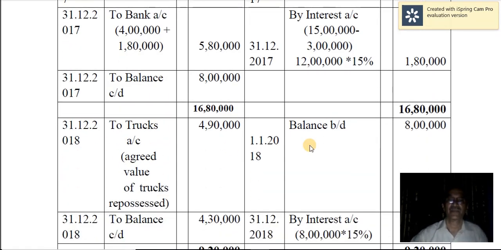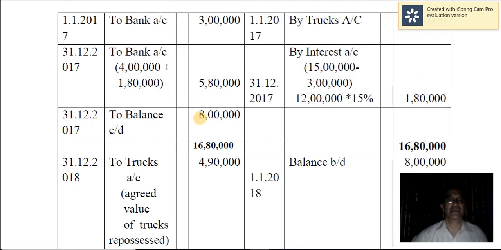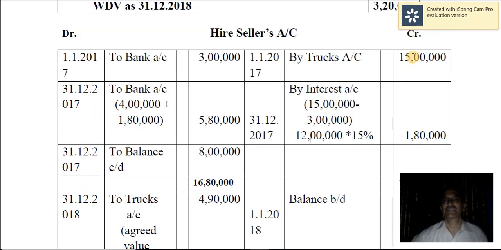All right, next. At the end of the year, you are paying the installment. Therefore, hire seller's account enter to bank account. So that is 4 lakh plus this 1,80,000 interest. How did you get that 4 lakh? Say the total value is 15 lakh, 3 lakh is down payment, and the remaining cash price is paid in 3 installments plus interest. So the cash price of each installment is 12 lakh divided by 3, that comes to 4 lakh. So 4 lakh plus 1,80,000, together 5,80,000.